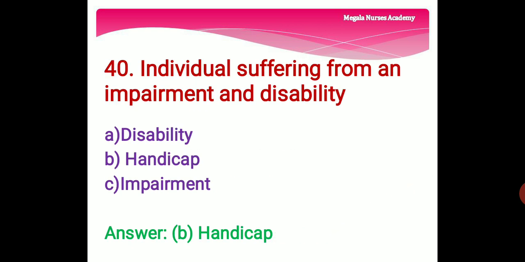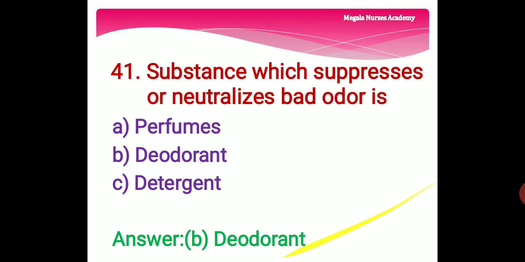40th question. Individual suffering from an impairment and disability. Option A, disability. Option B, handicap. Option C, impairment. The right answer is option B, handicap. Individual suffering from an impairment and disability is a handicap.